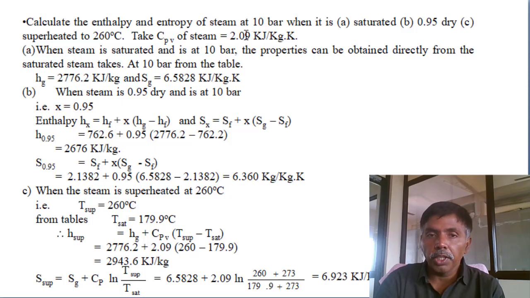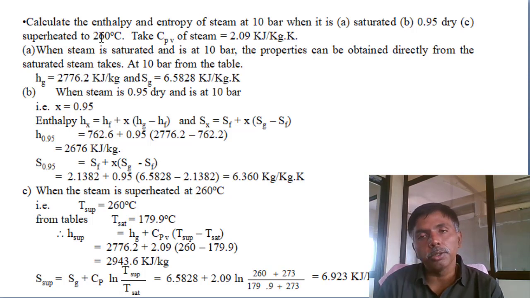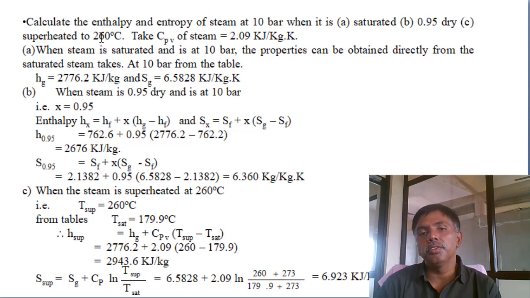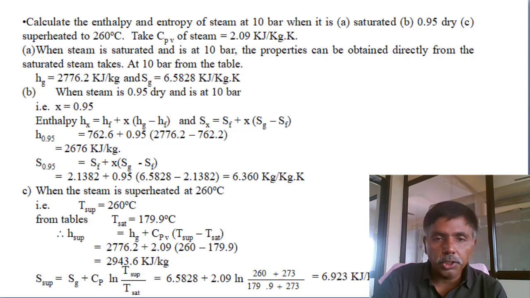Why are we calculating here? Because they gave the specific heat and also gave 260 degrees centigrade. In the steam superheated tables, 250, 300, 350 like that are available, not 260 or 270. So in this condition you have to calculate it yourself.